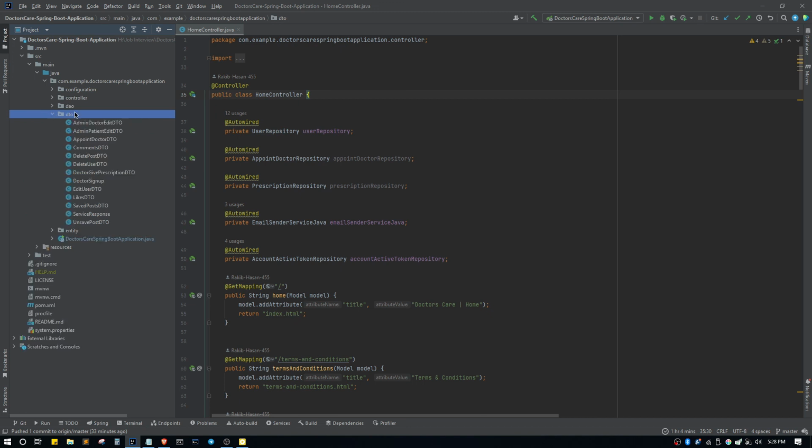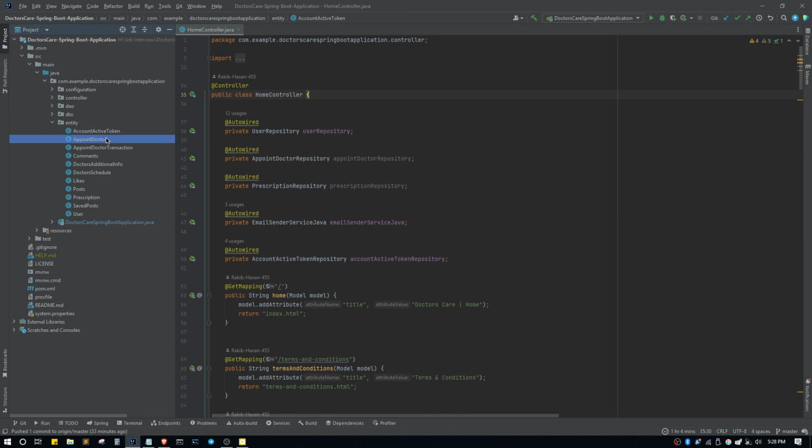This DTO package is used as a data transfer object. We have used this DTO just to get the data from the view. In the entity package, there are all the entities that are used in the database. So every one of these classes is an entity in the database.